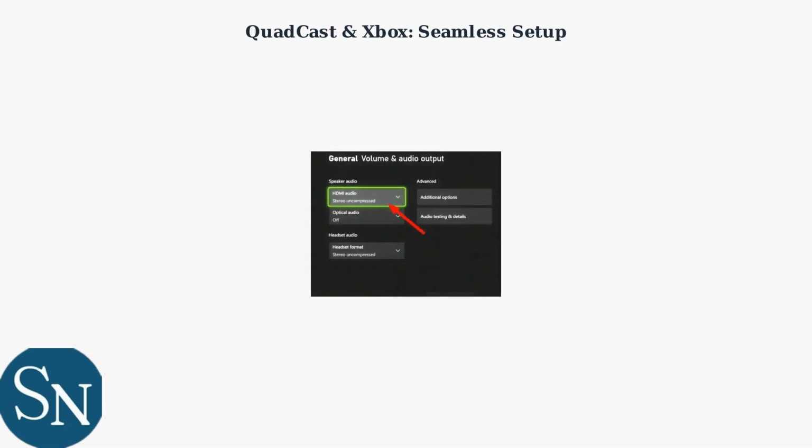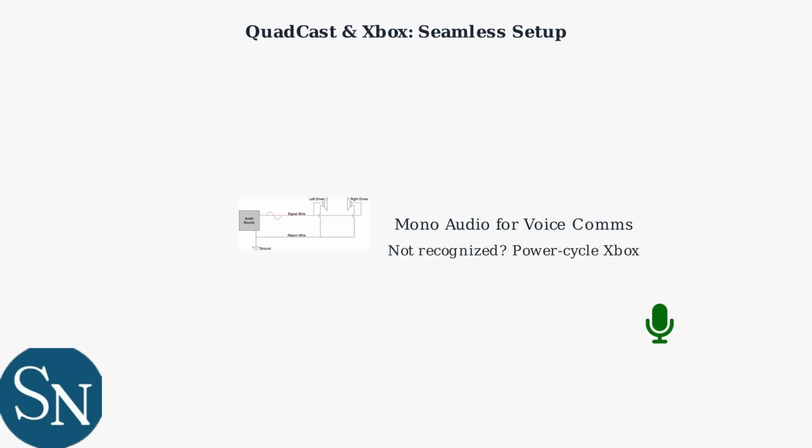In the Xbox settings, go to Settings, Devices and Accessories, Audio, and select the QuadCast as the chat mixer input. It will capture mono audio for clear voice comms. If your mic isn't immediately recognized, power cycle the Xbox.